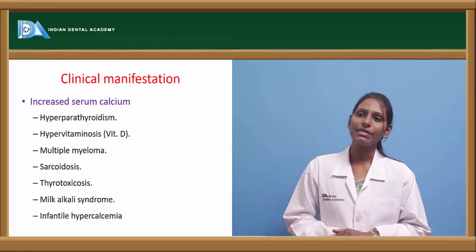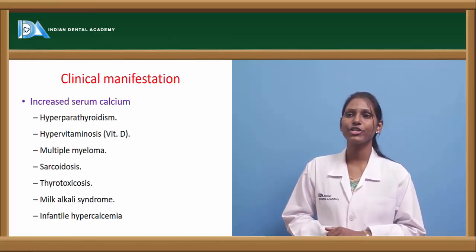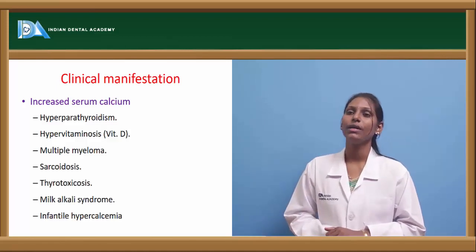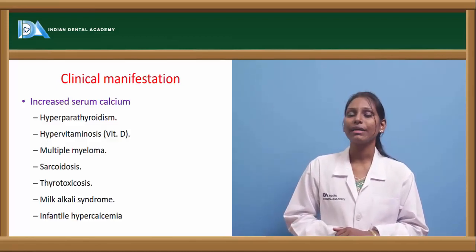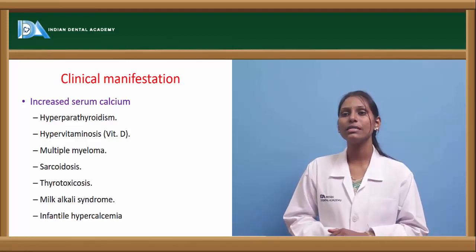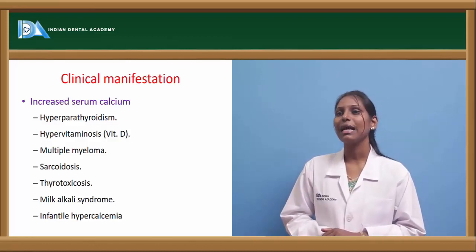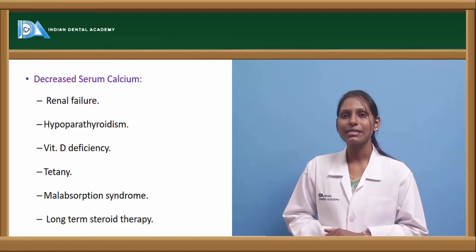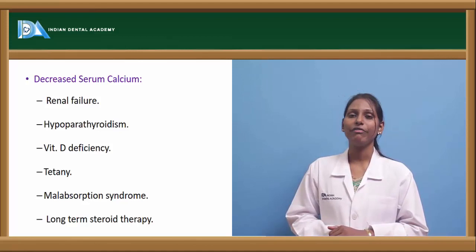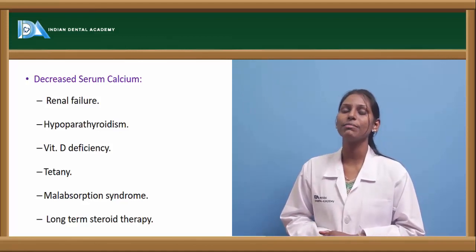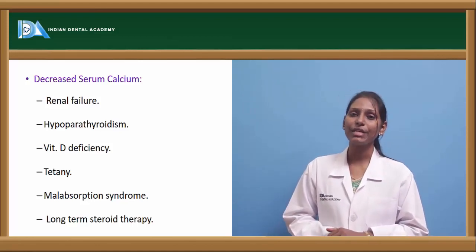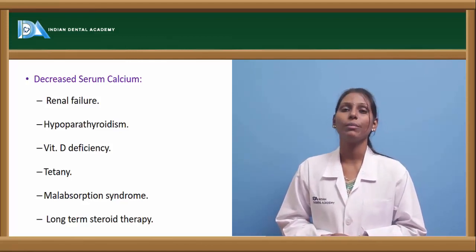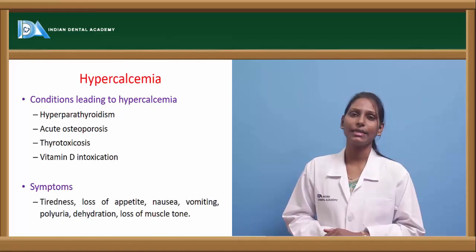Coming to the clinical manifestations, when the serum calcium is increased, it can be seen in hyperparathyroidism, hypervitaminosis, multiple myeloma, sarcoidosis, thyrotoxicosis, milk alkali syndrome, and infantile hypercalcemia. In case of decreased serum calcium, we can see renal failure, hypoparathyroidism, and vitamin D deficiency. Patients usually manifest with symptoms in conditions such as tetany, malabsorption syndrome, and long-term steroid therapy.